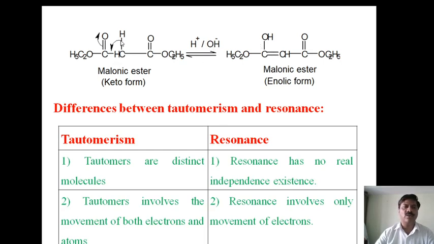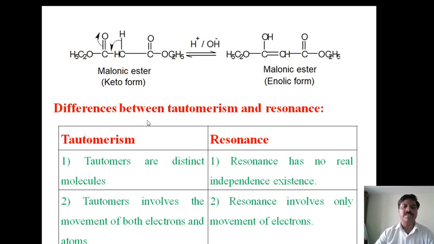Therefore, this bond will be a shifted double bond, and this hydrogen will migrate towards the carbonyl oxygen to form the alcoholic group, that is the enol form. Therefore, keto form into enol form. Malonic ester undergoes keto-enol isomerism, or tautomerism, in which keto form will be there and enol form will be there.